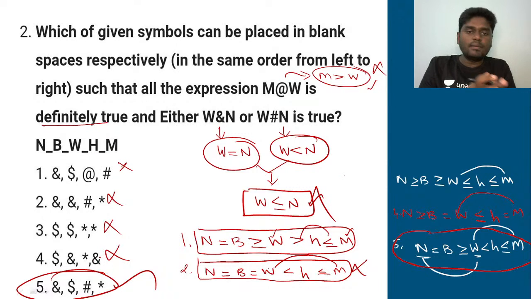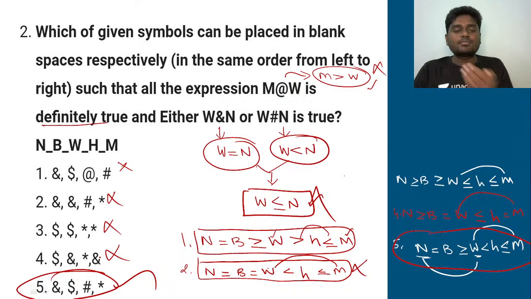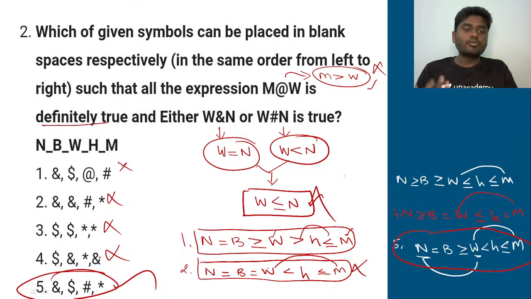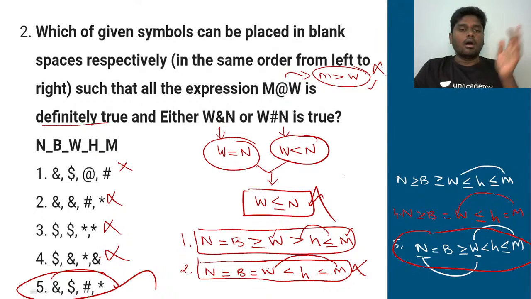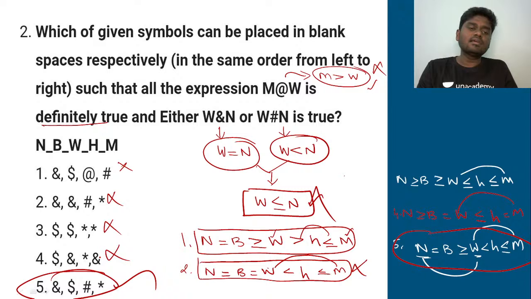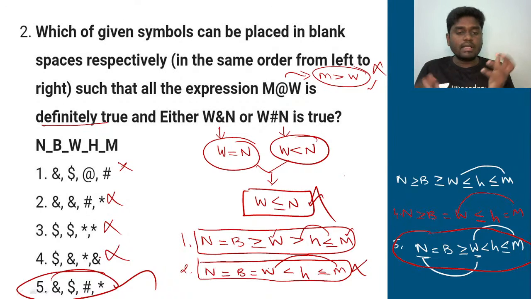See, nothing to complicate here. What you really need to do is try to do it as much faster as you can. Why? Because these are all literally time-consuming questions. So we need to do it as fast as we can. None of any complicated calculations or formulas, nothing is involved here. The only thing is you need to be like a computer. You need to compute very fast. That's really important to crack these sort of questions.